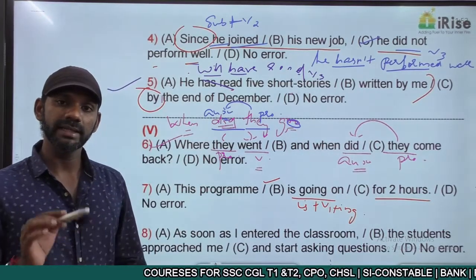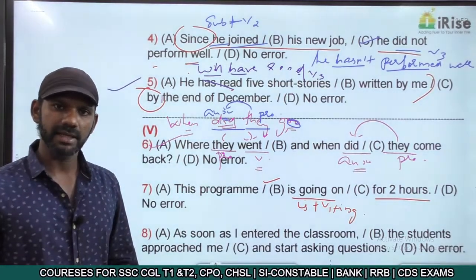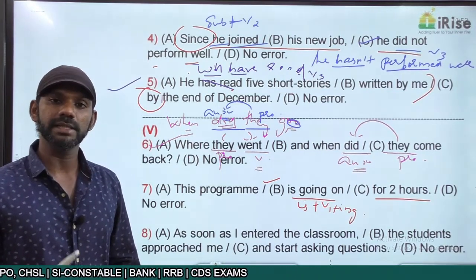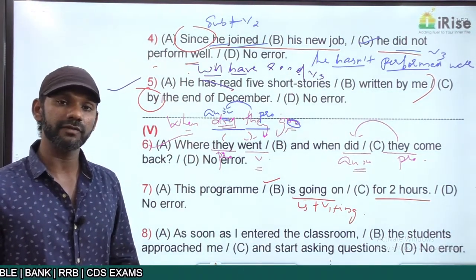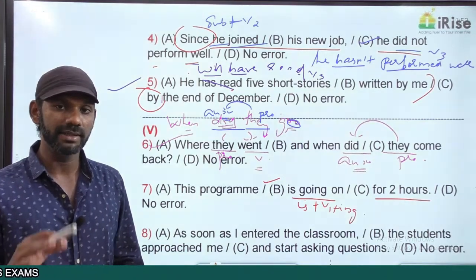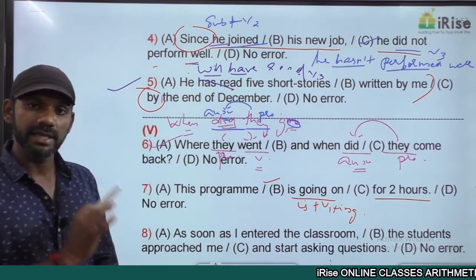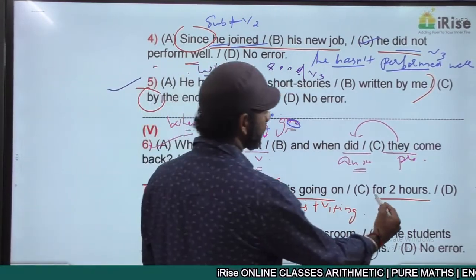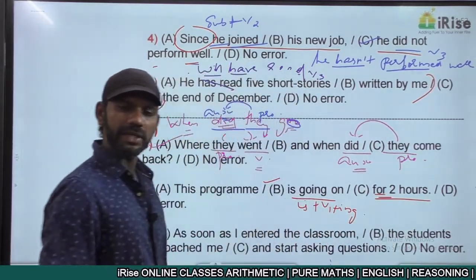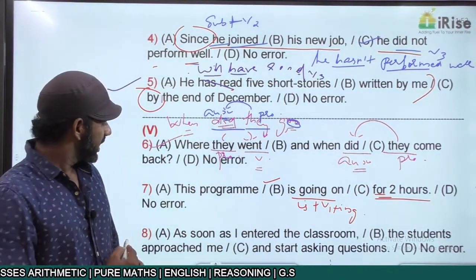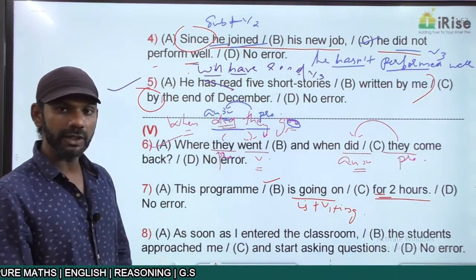I told you, in continuous tense, present continuous, past continuous, future continuous, point of time or period of time should not be mentioned. That's another rule we discussed. Is going on is present continuous. In a continuous sentence, period of time or point of time should not be mentioned. There is one more reason to say that the error is in part B. This program is going on for 2 hours is wrong.